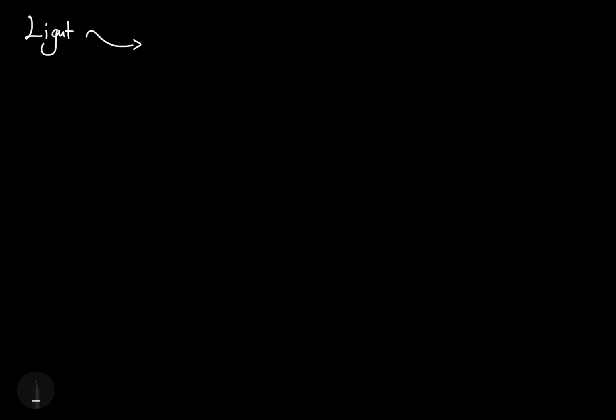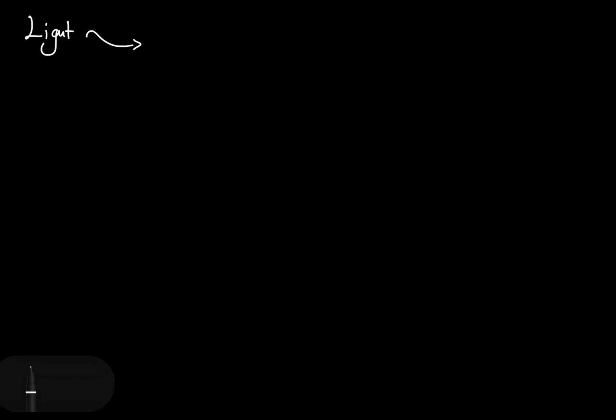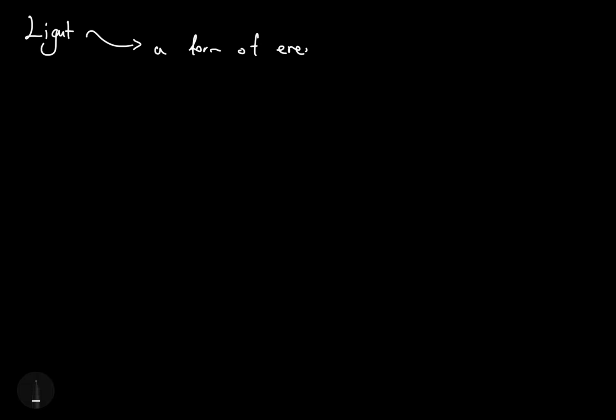Well, light is simply a form of energy, guys. And this form of energy is something that enables us to see around. Of course, that's something we all know, but just think of it as a form of energy that enables us to see.